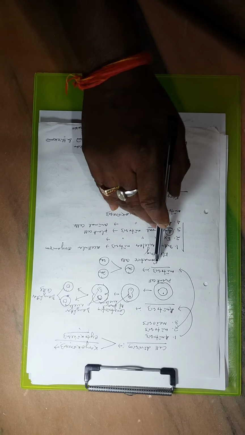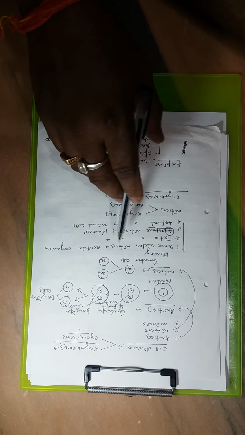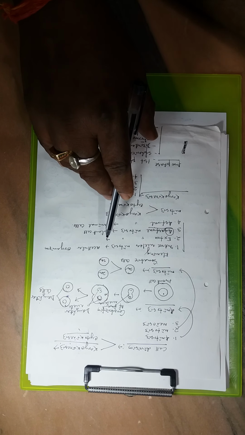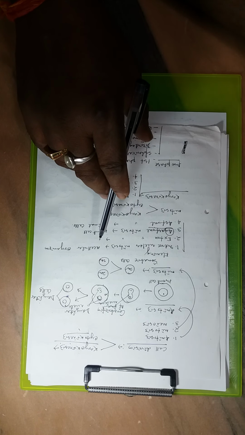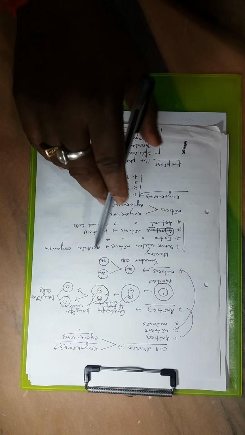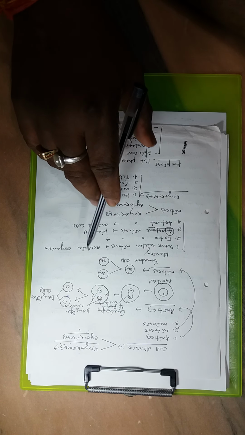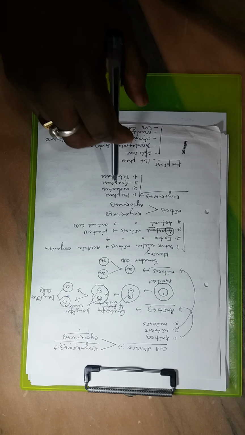Then second one is mitosis. Mitosis is a type of cell division that occurs in somatic cells, by which the parent cell divides into two identical daughter cells with an equal number of chromosomes in comparison to their parent cells.